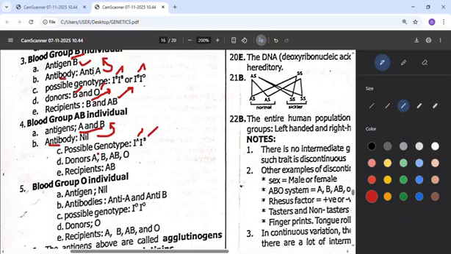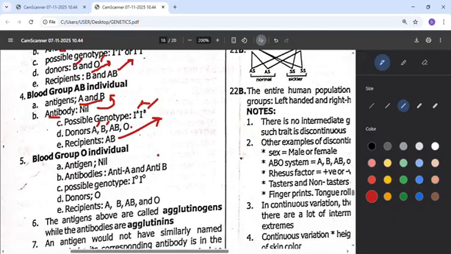So those donors that will donate to AB, A can donate to it, B can donate to it, AB also, when you join them together, they can also donate to this person. Then O can still donate to this person. So that is the recipient. Who can this AB now donate to? AB can only donate to AB.